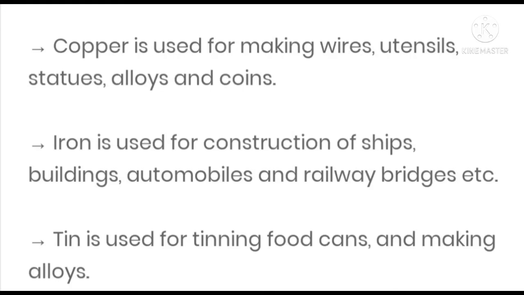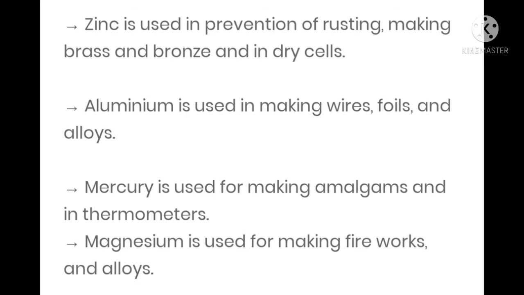Tin is used for tinning food cans. Cans you have seen, no? It is also used in the preparation of alloys. Zinc is used in the prevention of rusting, making brass and bronze, and in dry cells. Aluminium is used in making wires, foils and alloys.